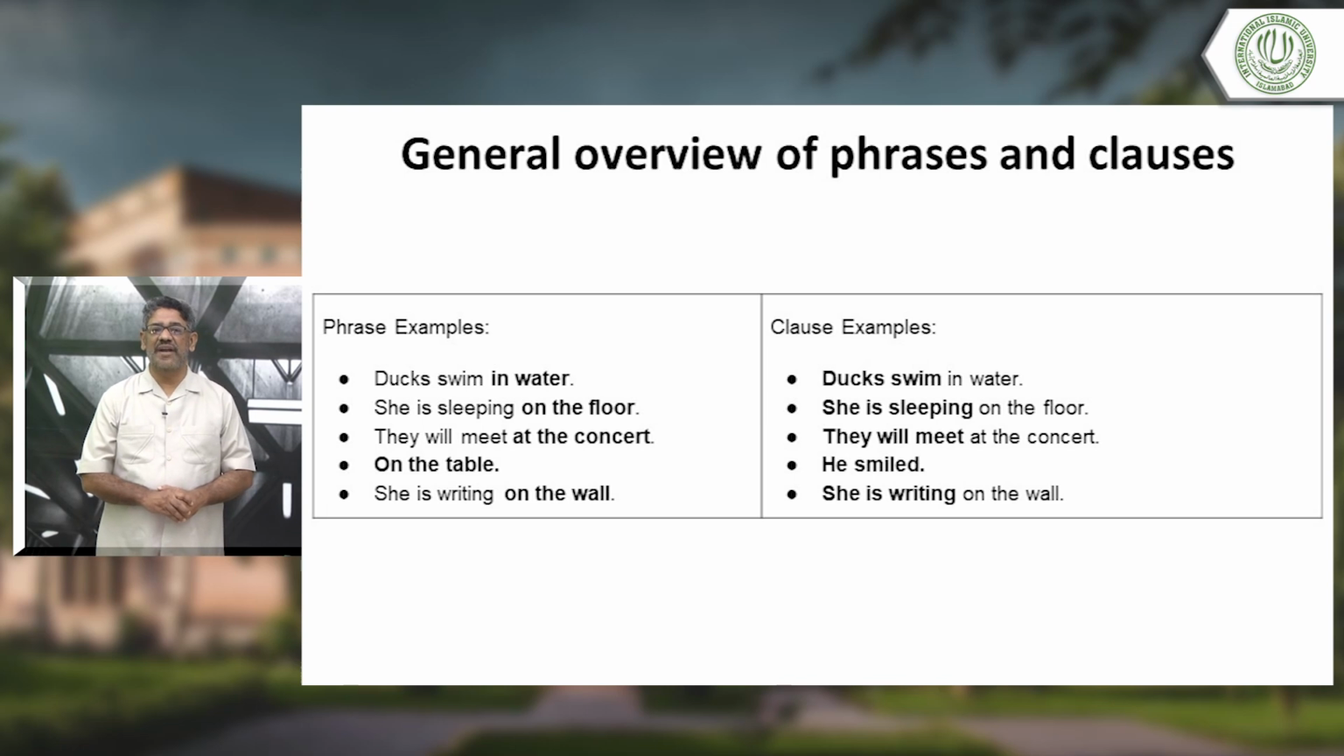Next, she is writing on the wall. Again, on the wall. On the what? On the wall? It's not conveying meaning. She is writing on the wall. She is writing is the clause. Look, when you say she is writing, it's clear. We know she is writing something. Something is going on. Okay, it's very clear there.